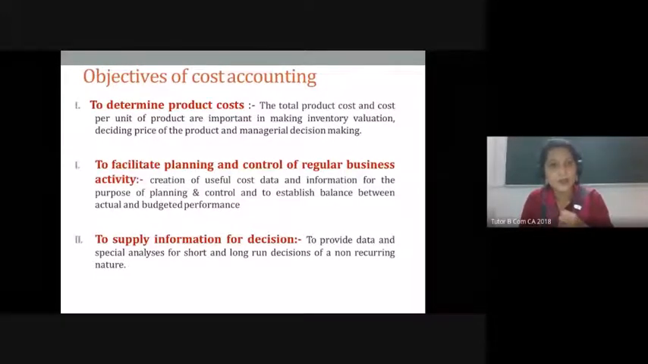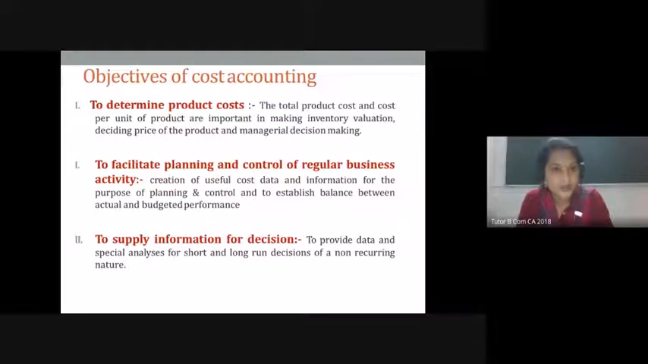So that is why the primary objective of cost accounting is to determine the cost. Now, the second one is related to planning and control on a regular basis. Why do we need planning and control on a regular basis? Because if everything has already happened and then you try to control, there is no point. The only thing you can do is plan for the future. But if I want to control what is currently happening in my firm, I should do that on a regular basis.